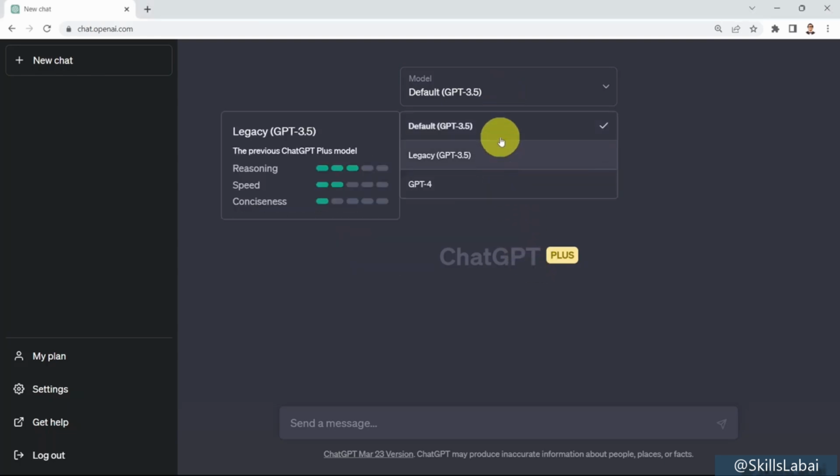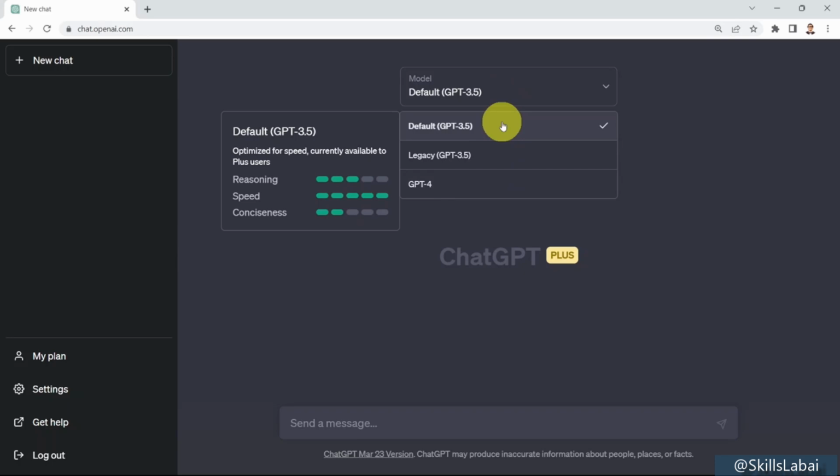By default, ChatGPT is free, and it runs on an AI model known as GPT-3.5. It basically stands for Generative Pre-trained Transformer 3.5. And what you see here is the reasoning ability of the default ChatGPT, which is only 3 out of 5. The speed is actually very fast, 5 out of 5. And when it comes to conciseness, only 2 out of 5.